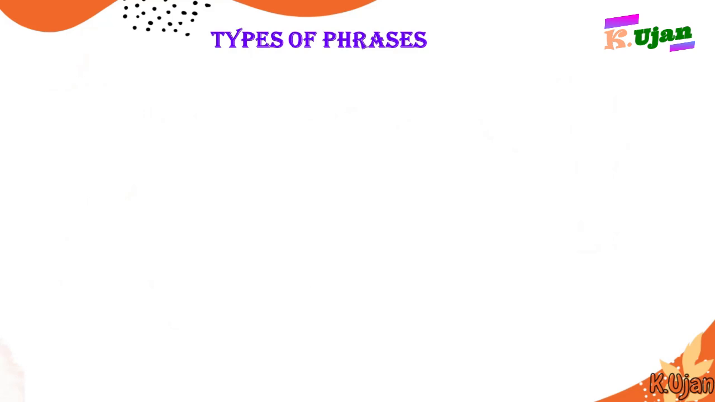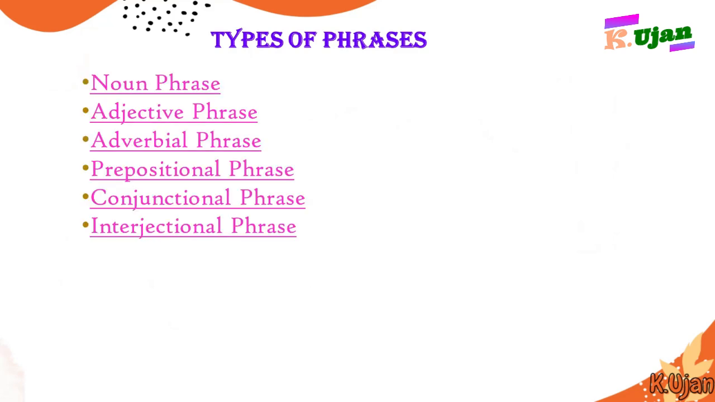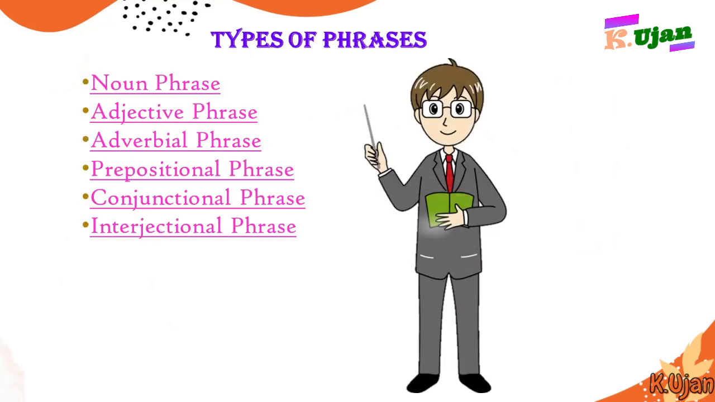Now, students, we are going to talk about types of phrases. There are various types of phrases, like noun phrase, adjective phrase, adverbial phrase, prepositional phrase, conjunctional phrase, interjectional phrase. There might be other kinds of phrases, but these are the main phrases that we learn.